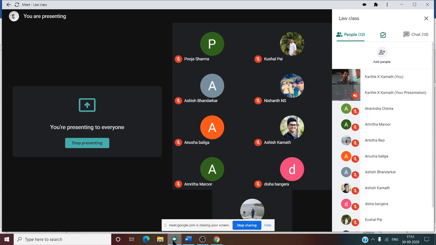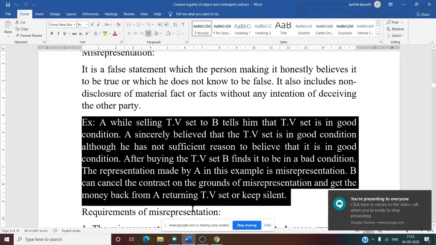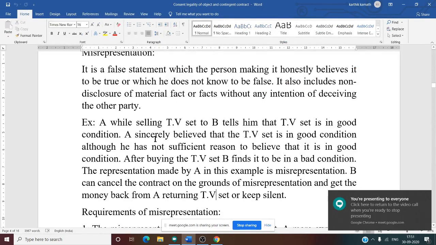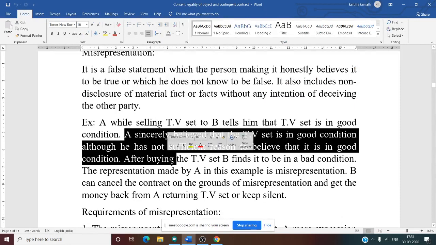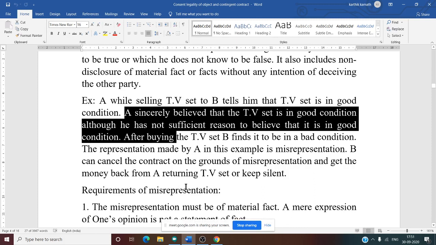But actually the TV is not in good condition, and A doesn't know the fact. He thinks that it is in good condition. That is why he said at the time of selling the TV to B that it is in good condition. See this: A sincerely believed that the TV is in good condition, although he has no sufficient reason to believe that. Even without the reason, even without concrete or conclusive evidence, A says that it is in good condition.